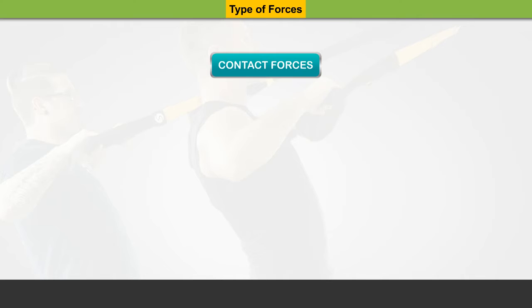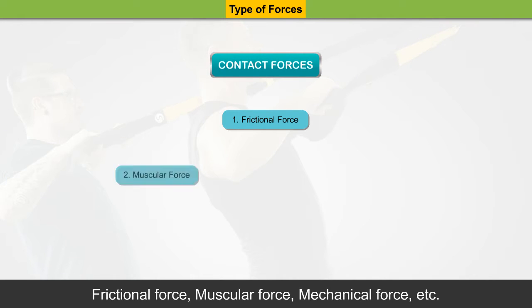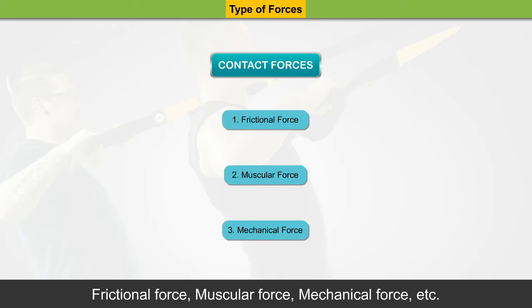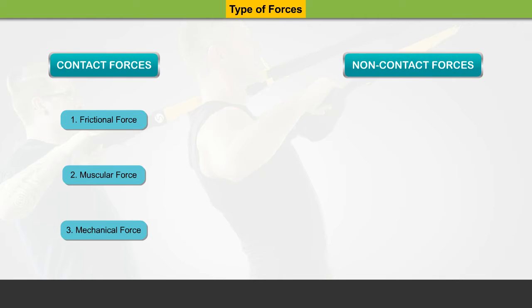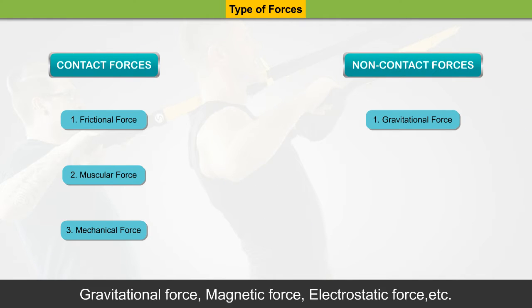Contact forces: frictional force, muscular force, mechanical force, etc. Non-contact forces: gravitational force, magnetic force, electrostatic force, etc.